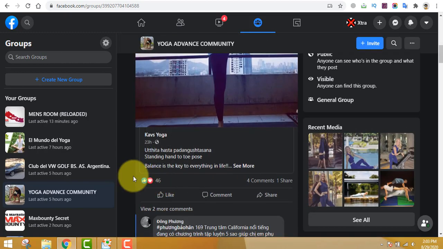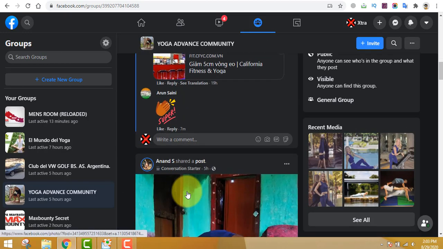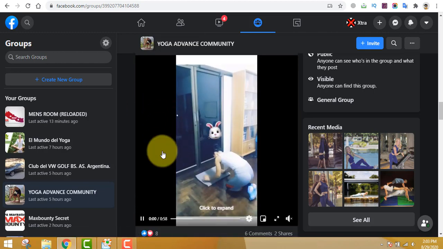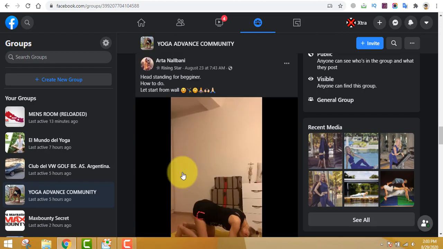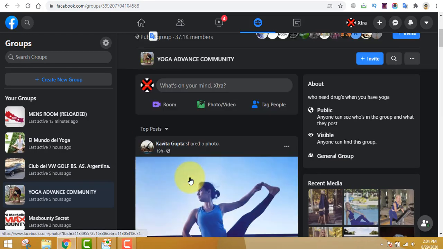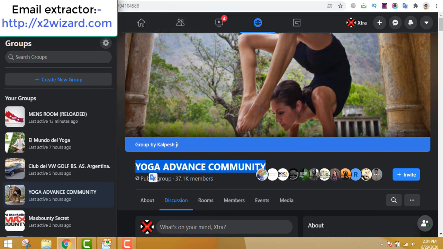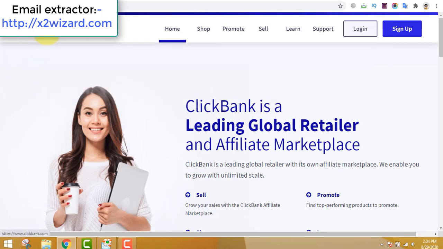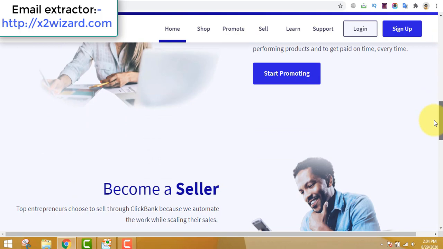Now make sure that the groups from where you're extracting emails are active. You can see the engagement in this group, 65 likes, this much amount of likes. Just make sure that this group is a little bit engaging, and also you can see the numbers are still rising and more emails are being extracted. Now just leave that alone for a while and let's go to clickbank.com.